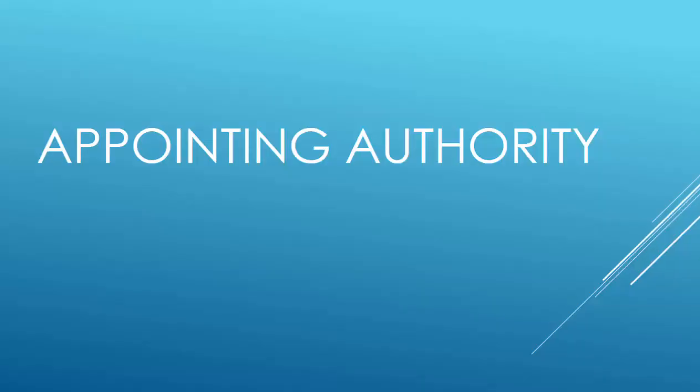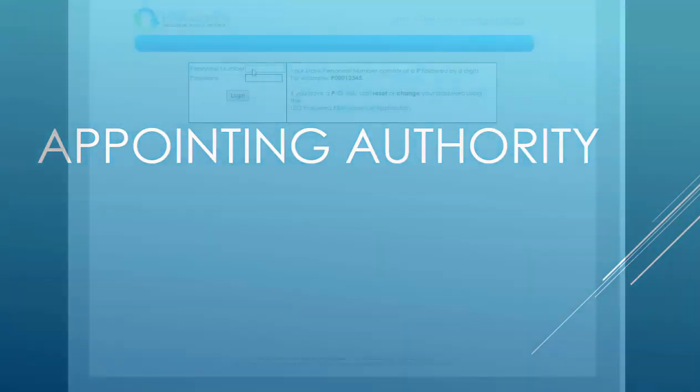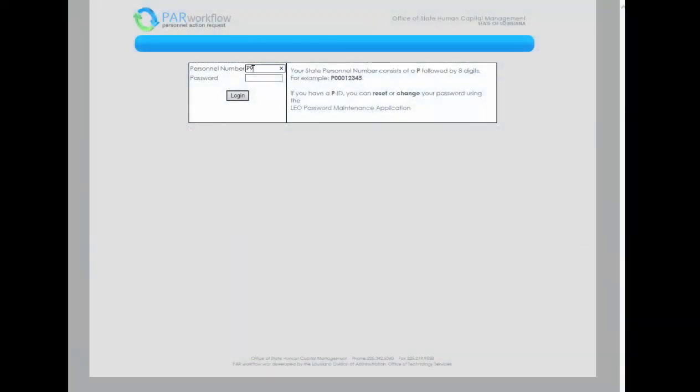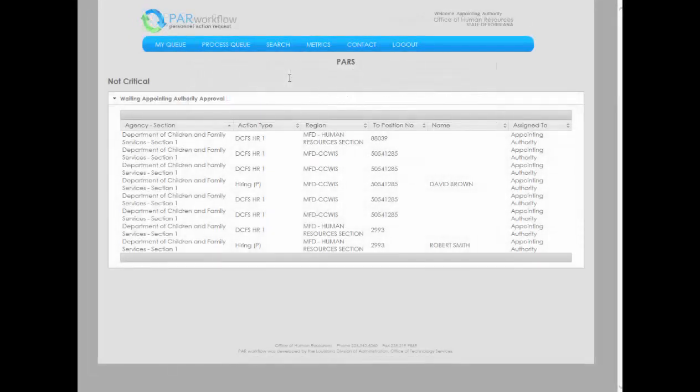We will now log in as an appointing authority. You will log into the PAR workflow system using your Leo login ID and password. Upon logging in, you will be taken to the PAR home screen. The appointing authority will see all PARs waiting on approval and the Waiting Appointing Authority Approval status.